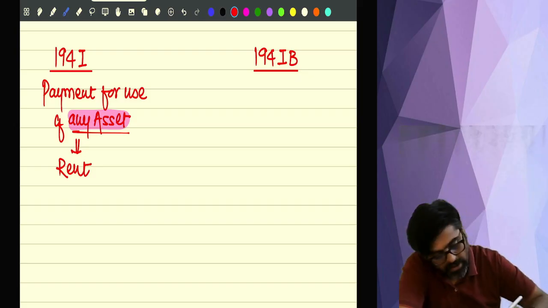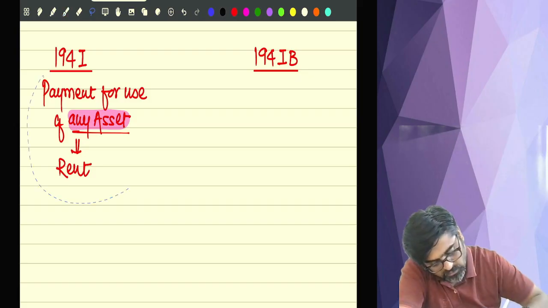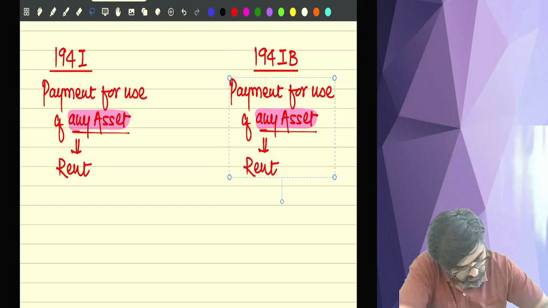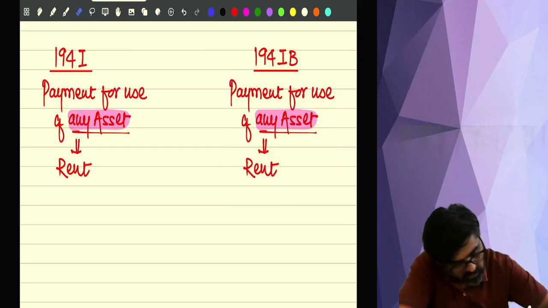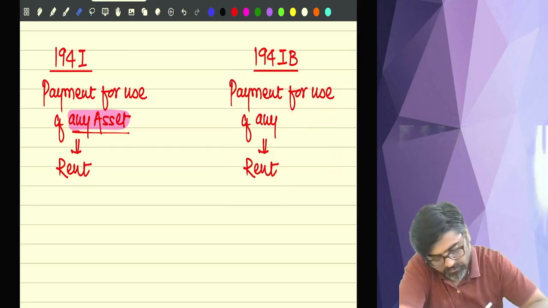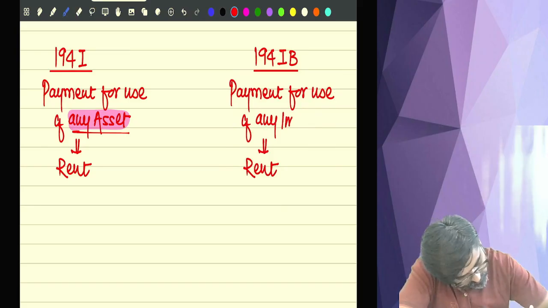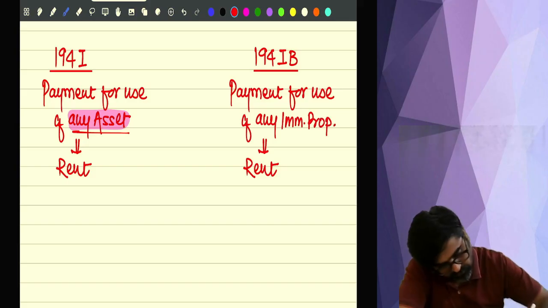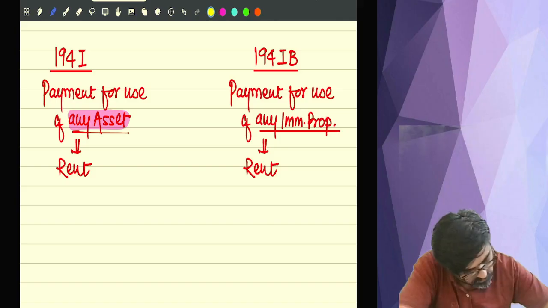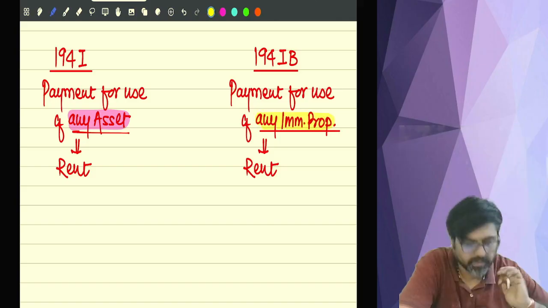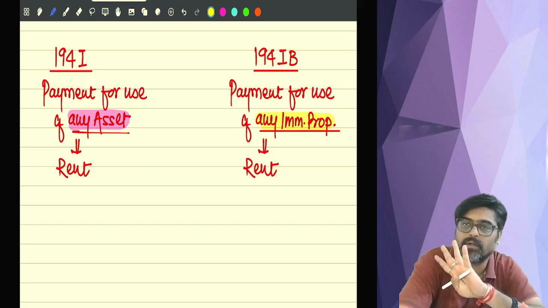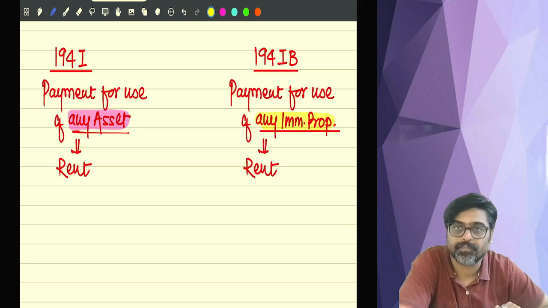And here also we'll talk about rent only, but this will be for any immobile property only. So rent of any immobile property, and here rent of any asset, including immobile property.